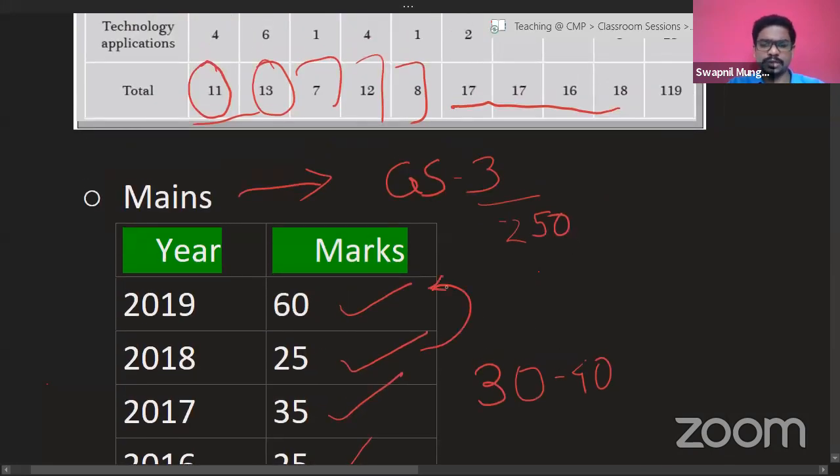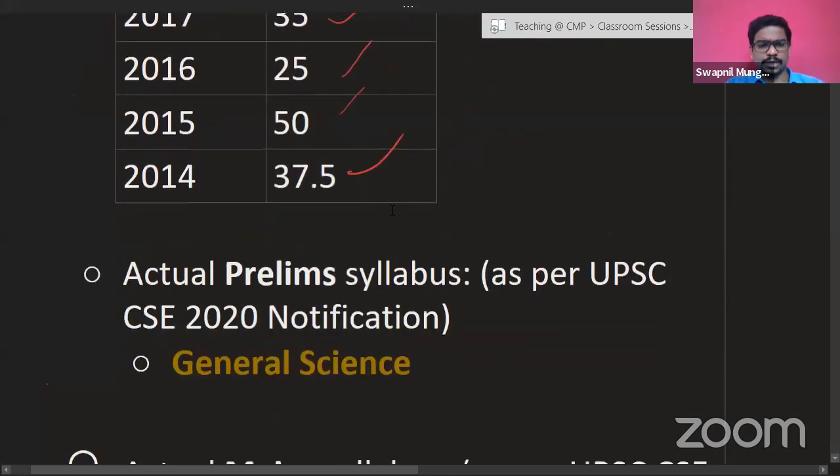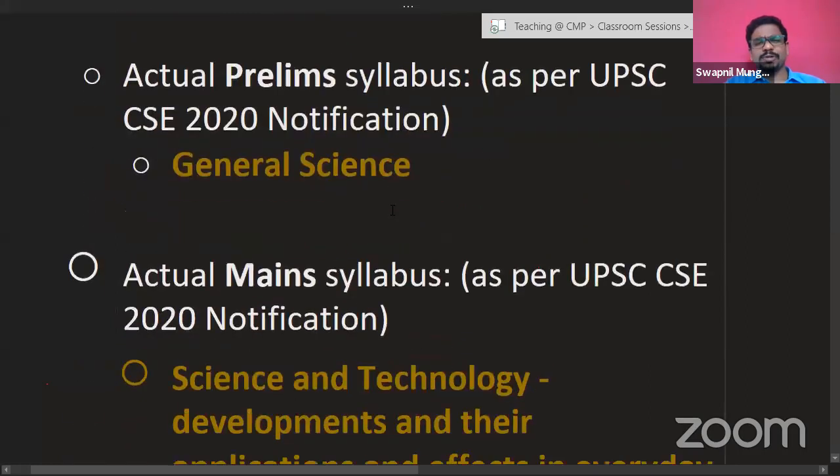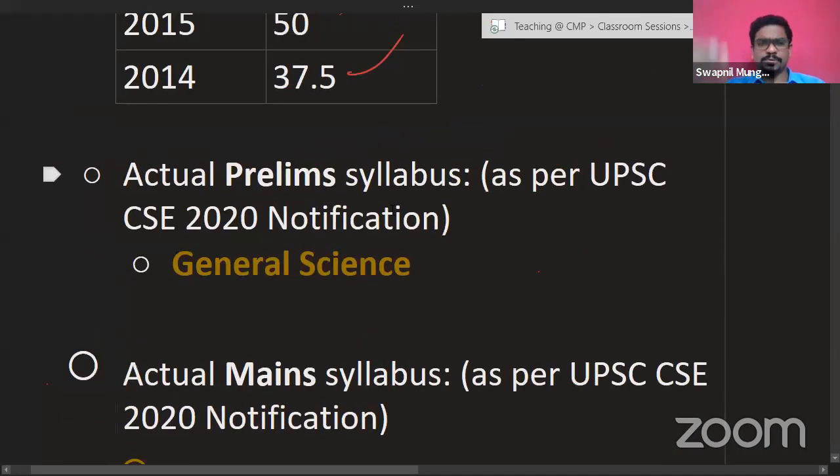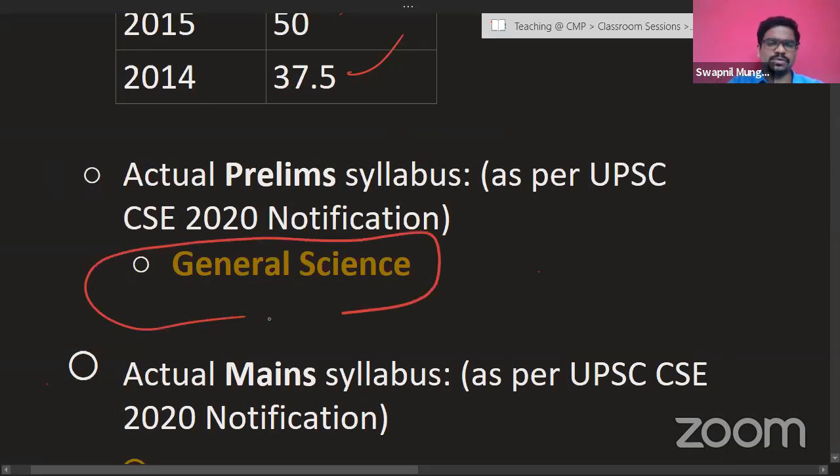So we cannot predict much, but we can see that there is importance of science and technology in GS3 as well. So accordingly, we need to prepare for that. So let's see the actual prelim syllabus. In the actual prelim syllabus, there are 6-7 major points. In that, the point of science is only a small point, general science.